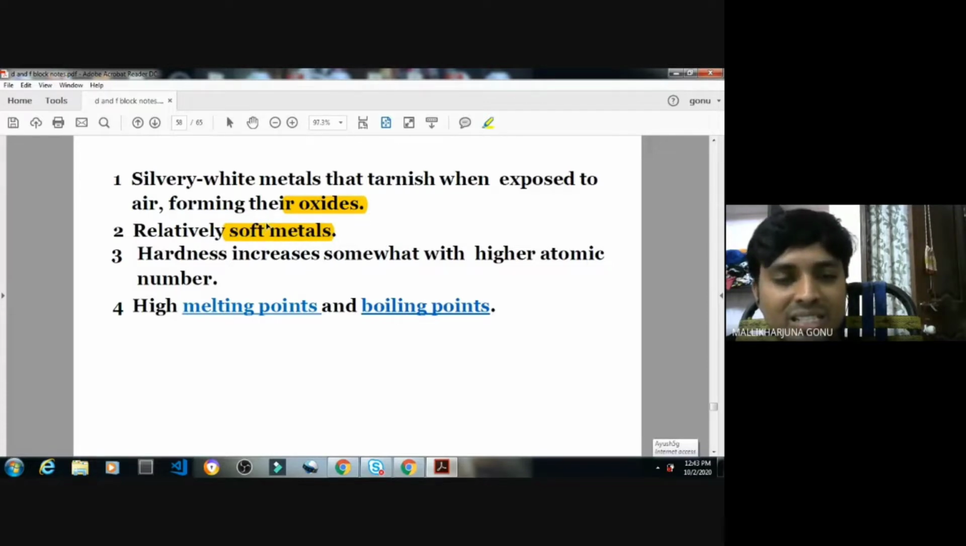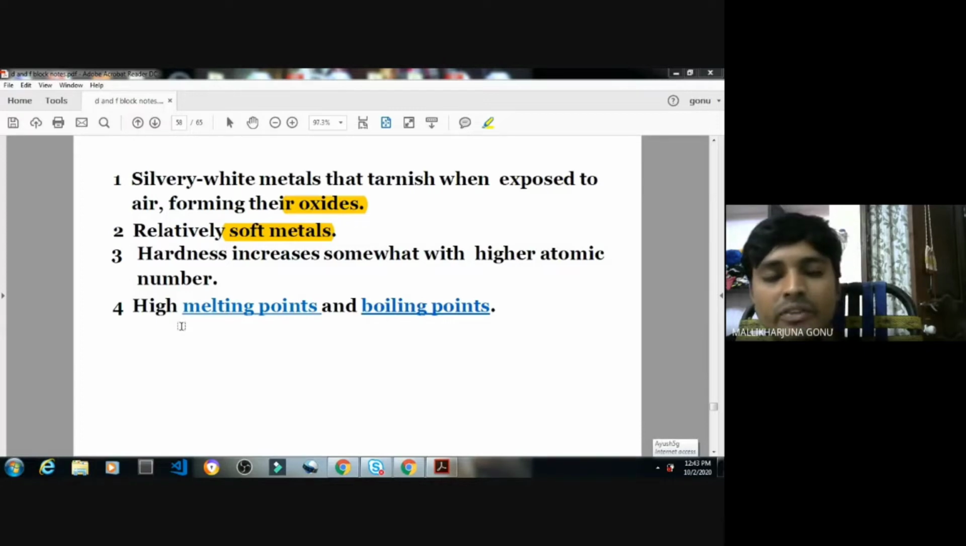As we have seen, mercury is almost liquid as you go down the group. That is how, going down the group, all these are the reasons for the lanthanide contraction and the pairing of the electrons. These are the soft metals. Hardness increases somewhat with higher atomic numbers. So what happens? If the atomic number is increasing, the hardness increases.